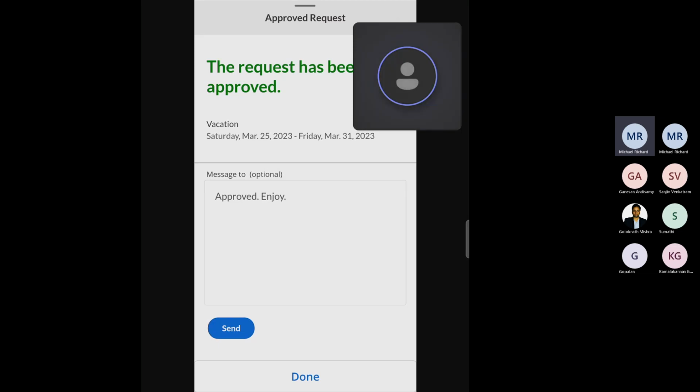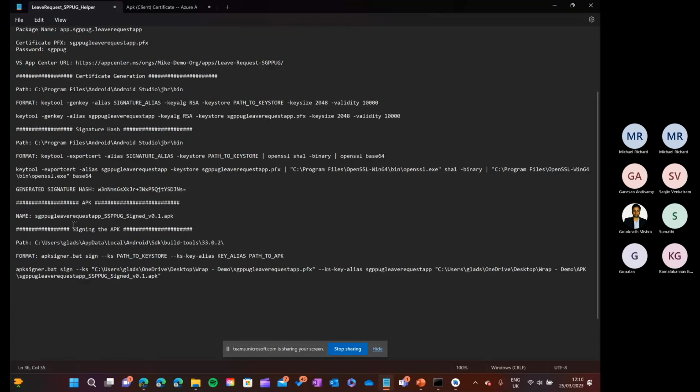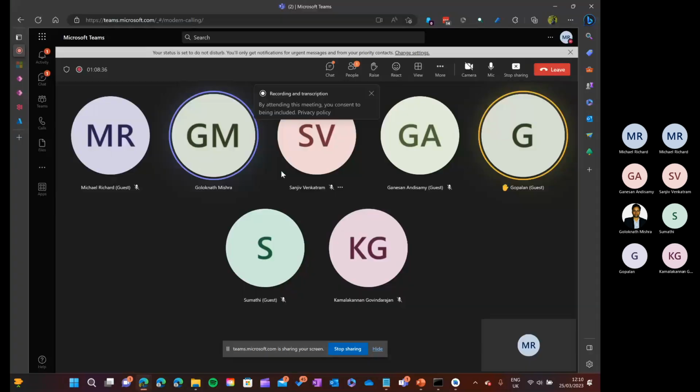I have someone sharing this, having their hands raised. Gopalan, if you have a question, you just open up your mic and ask. And others, I'm just asking for another 5 minutes because we are already 15 minutes ahead. I understand, but it's something interesting, and hopefully it will help everyone. Yeah, Gopalan, you can turn on your mic and ask the question.